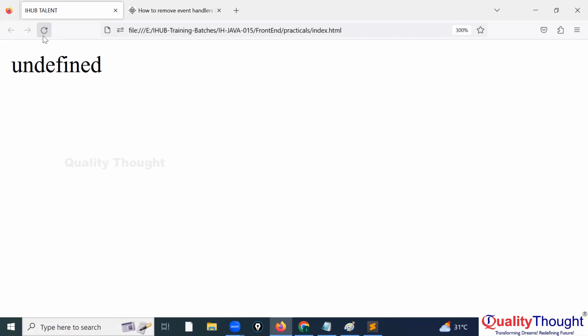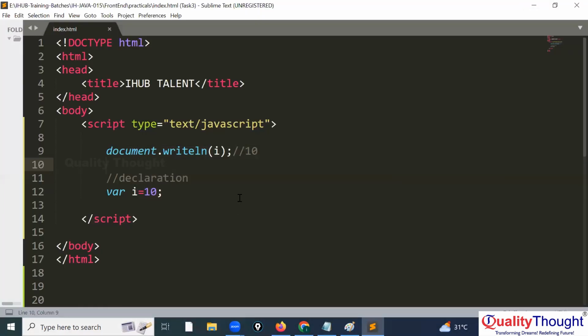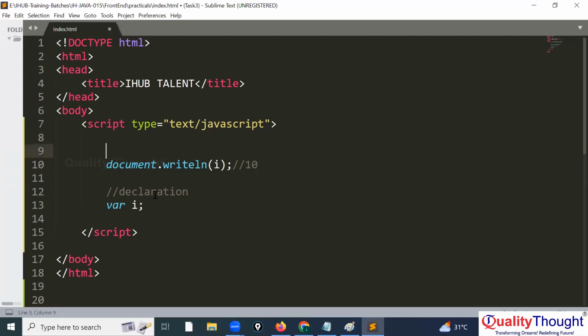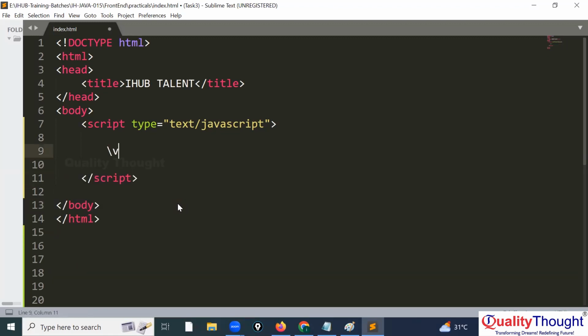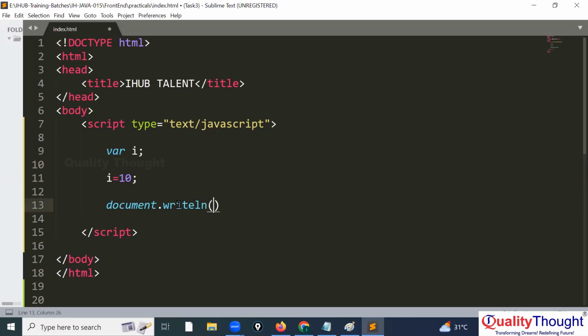But sir, I didn't understand, sir. You will understand now. This example did not have clarity. Now you can understand. See here, first I declare a variable, then I initialize the value, then I am using the variable. Okay, now it's good.